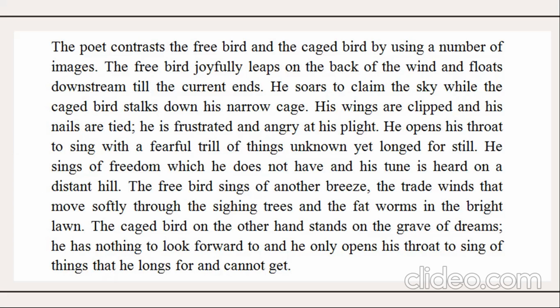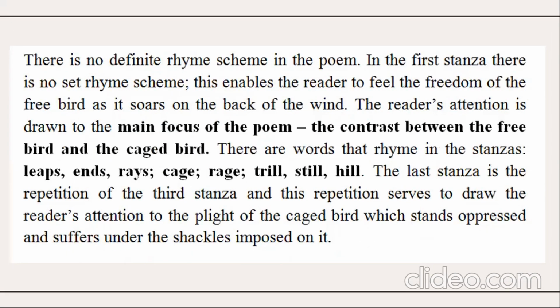The free bird sings of another breeze, the trade winds that move softly through the sighing trees, and the fat worms in the bright lawn. The caged bird, on the other hand, stands in the grave of dreams. He has nothing to look forward to, and he only opens his throat to sing of things that he longs for and cannot get. There is no definite rhyming scheme in this poem.